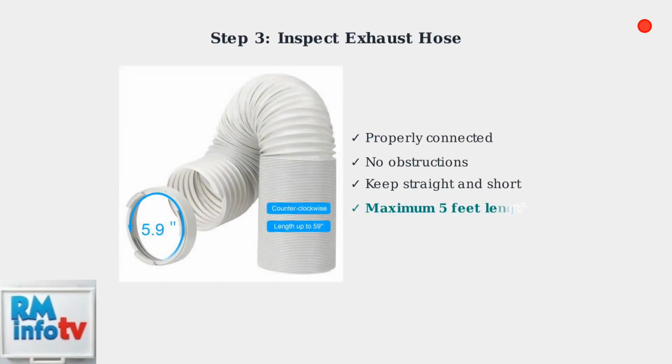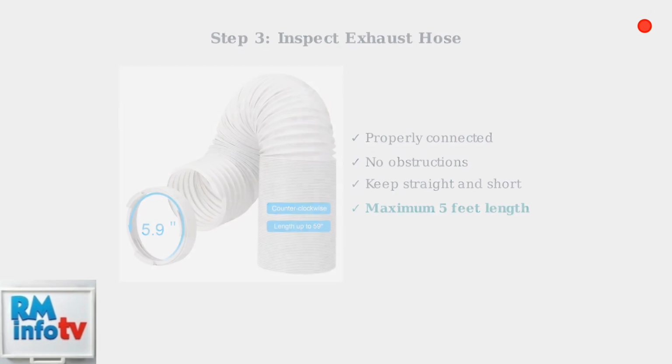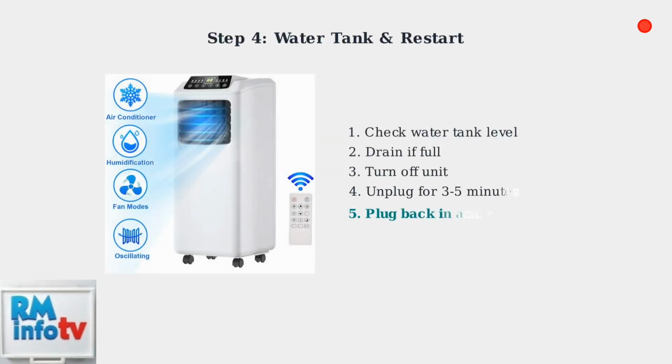Check the exhaust hose connection. Ensure it's properly connected, not obstructed, and as straight as possible. The hose should not exceed the recommended length of about 5 feet. Check if the water tank is full and drain it if necessary. Many units will stop working when the internal water tank reaches capacity.